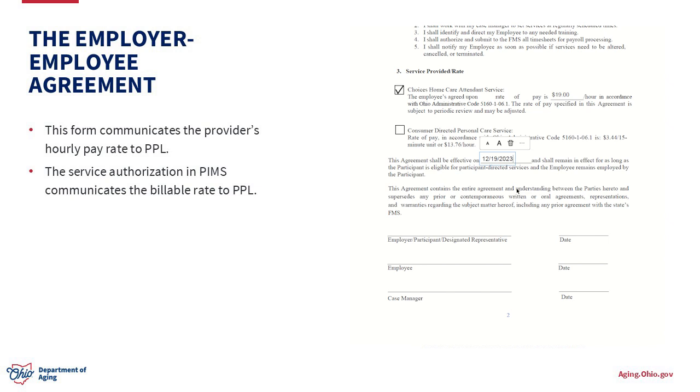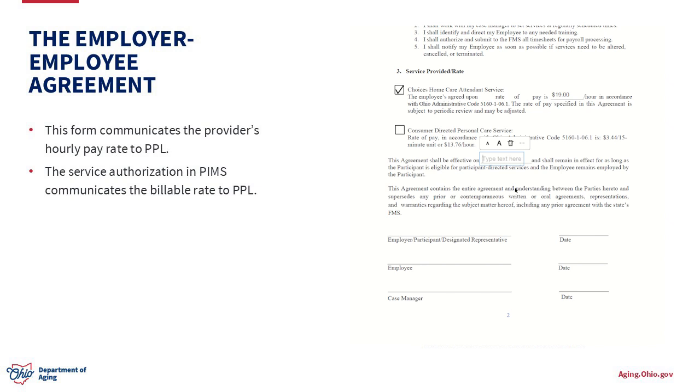Say it's an individual that's already linked with Choice's home care attendant service, and maybe we're just increasing the provider's hourly pay rate. So in that situation, we want to be really thoughtful with what this start date is. We never want to backdate here. We always want to choose a future date. And it's ideal, not absolutely required, so there is wiggle room with this, but it is ideal if the new rate can begin at the start of a pay period. So at the 1st of the month or the 16th of the month, if at all possible.